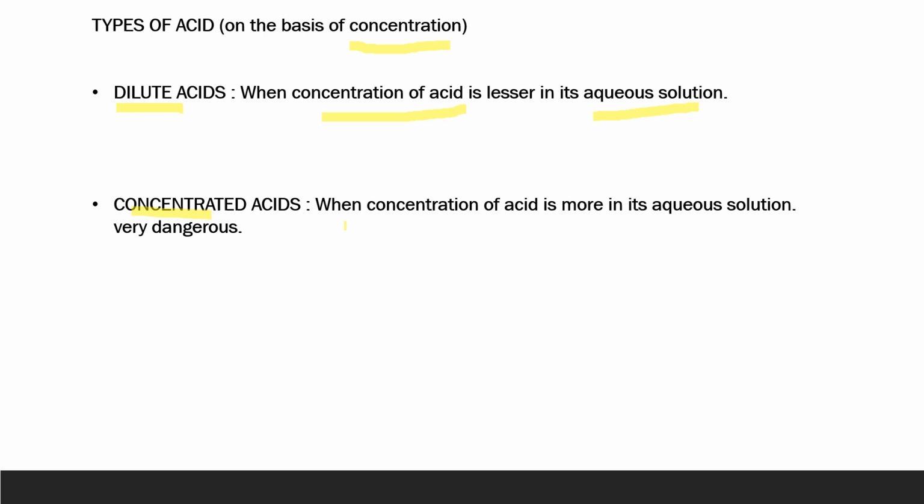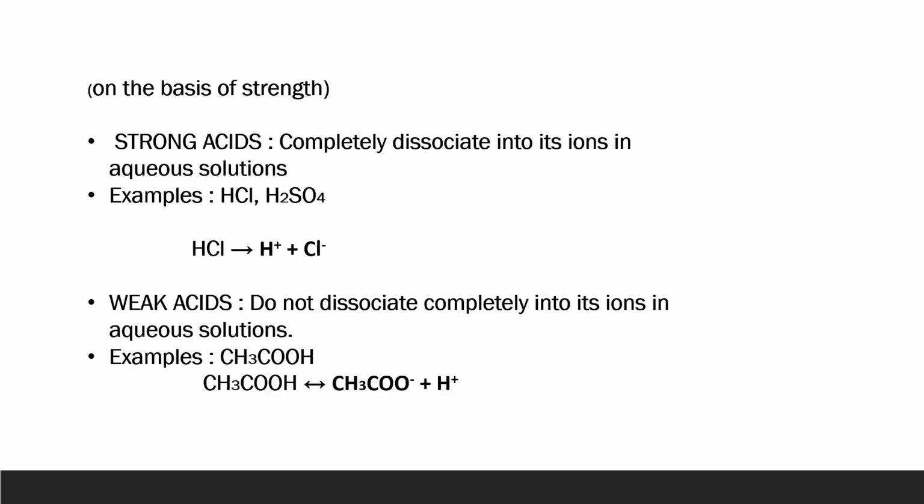On the contrary, when the concentration of acid is more in its aqueous solution, that means when more quantity of acid is dissolved in water, it will be known as concentrated acid. Concentrated acids are quite dangerous because they have fumes, and if they are accidentally spilled on our body parts, they may cause severe burns. So always be careful while using concentrated acids.